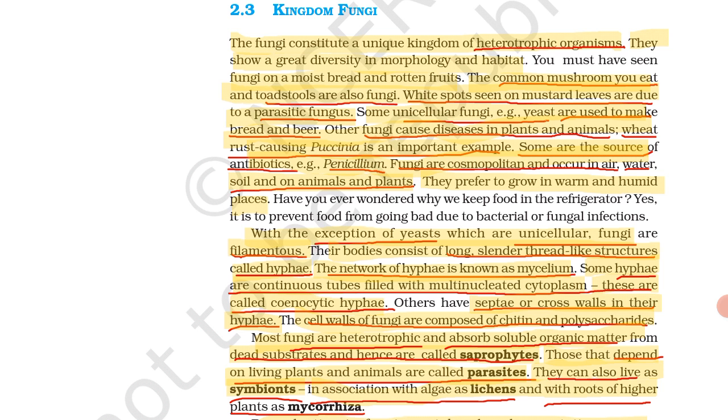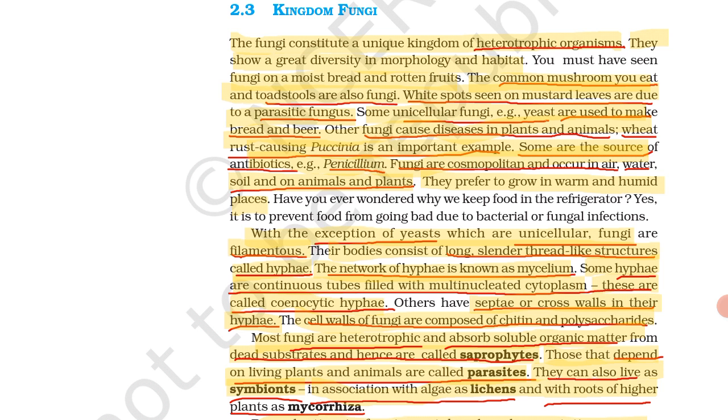Means when they associate with algae, what happens? Fungi and algae form lichens, and fungi with the roots of higher plants form mycorrhiza. They form a symbiotic association with algae and with higher plants. What is meant by symbiotic association?